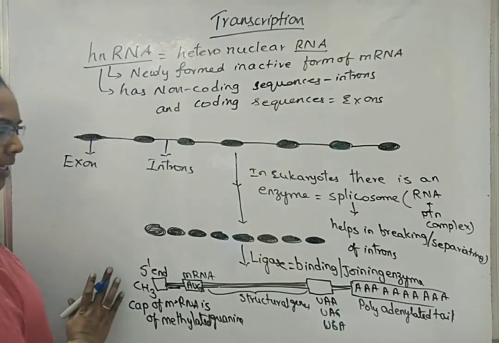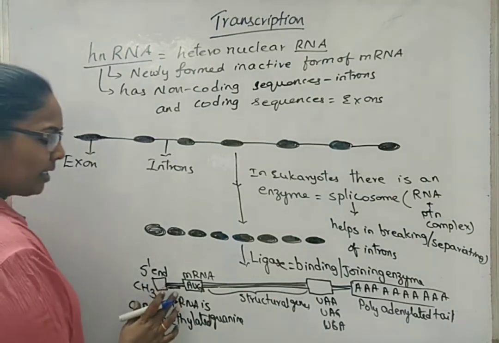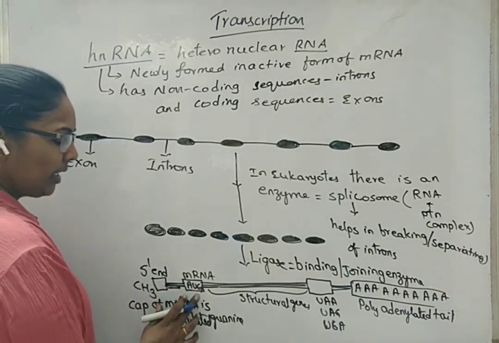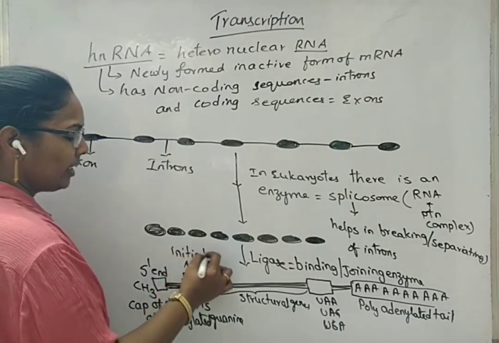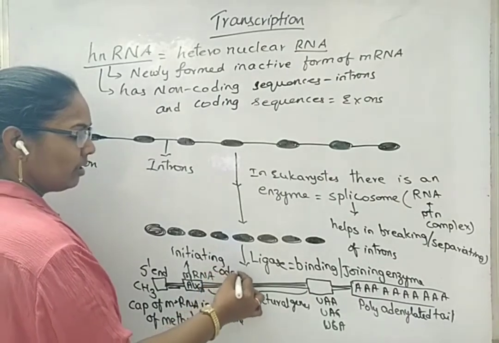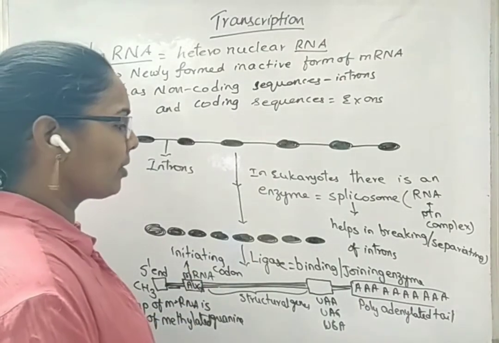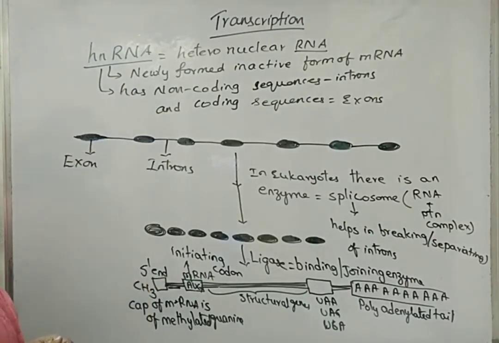So in the case of one active, completely formed mRNA, we have the 5' methylated guanine cap. Next is the non-coding sequence. Next is AUG, the initiating codon. AUG is the initiating codon. It initiates for the methionine amino acid. So now we have seen the complete formation of mRNA by the process of transcription.